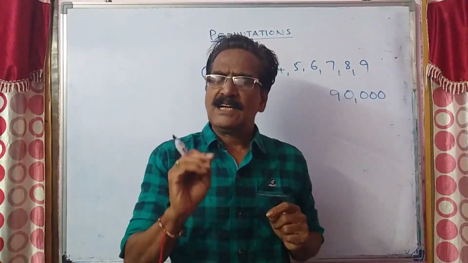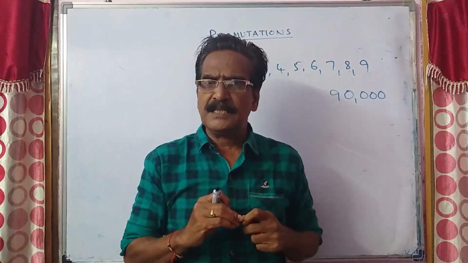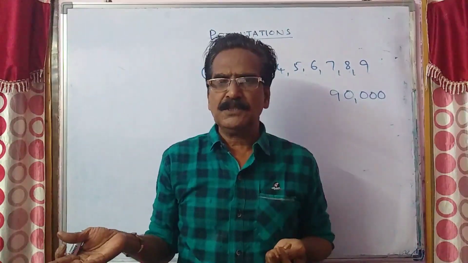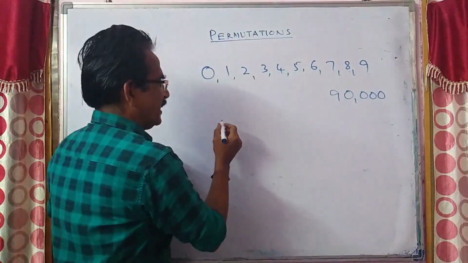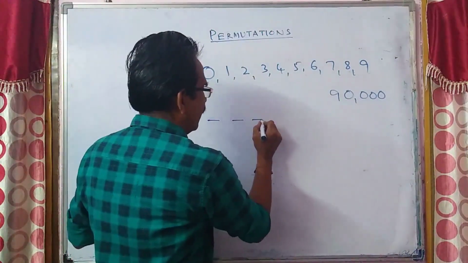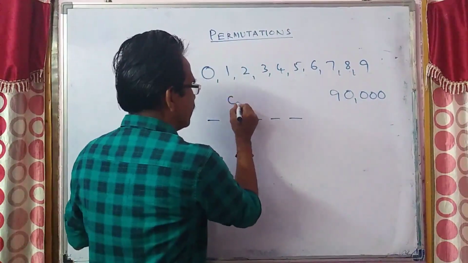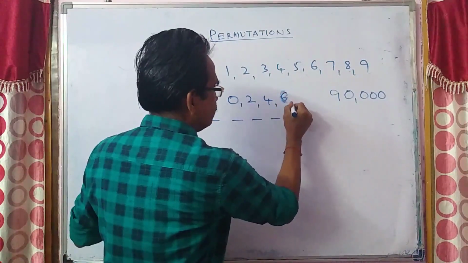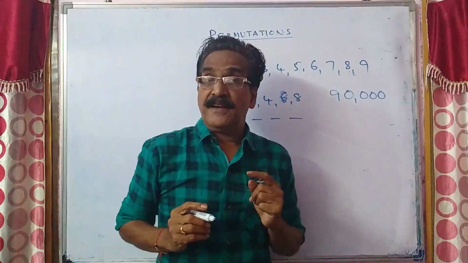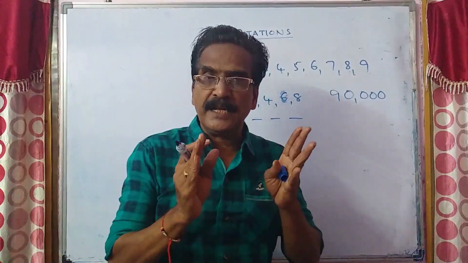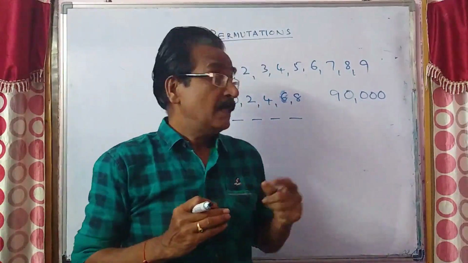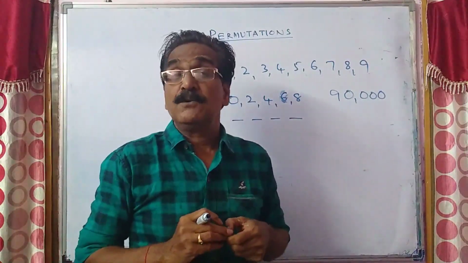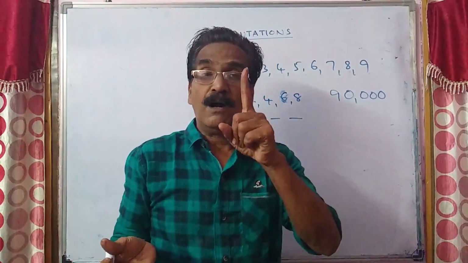Now let us count the numbers which do not have an odd digit. So let us fill all the 5 blanks with only even digits 0, 2, 4, 6, 8. Then we get the 5-digit numbers which do not have an odd digit.